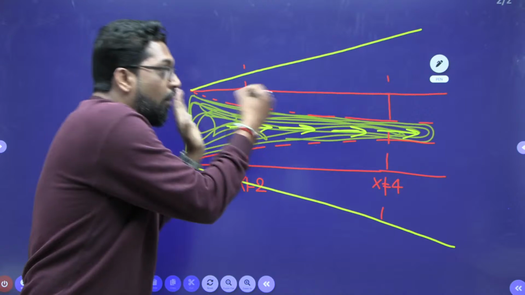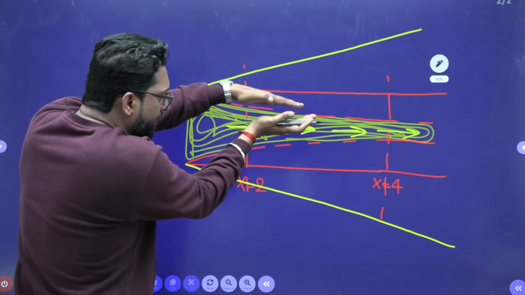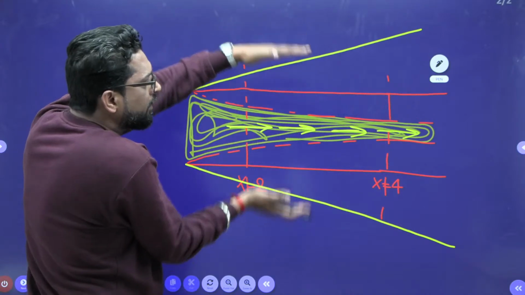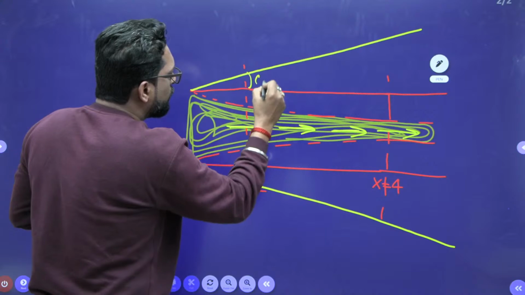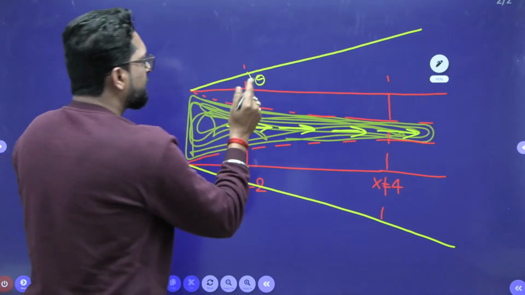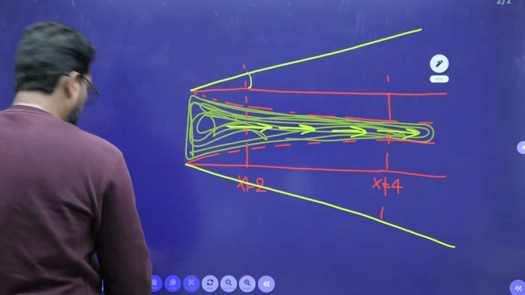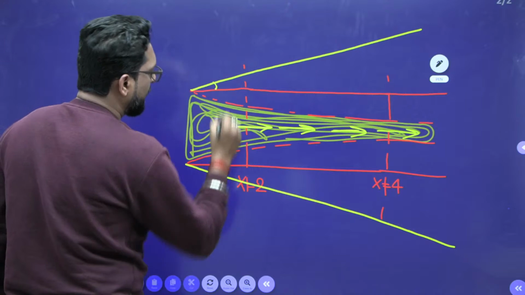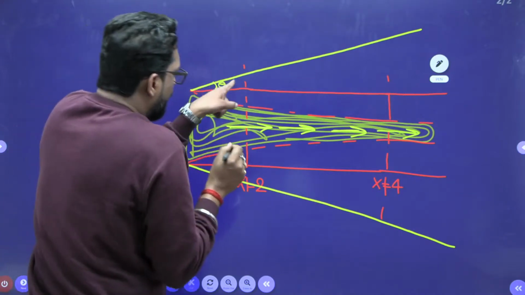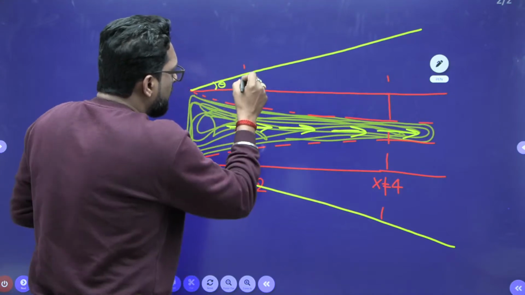So for that we have to tilt the wall outward at an angle theta. This is your angle theta. How much do you tilt? You have to find this theta.